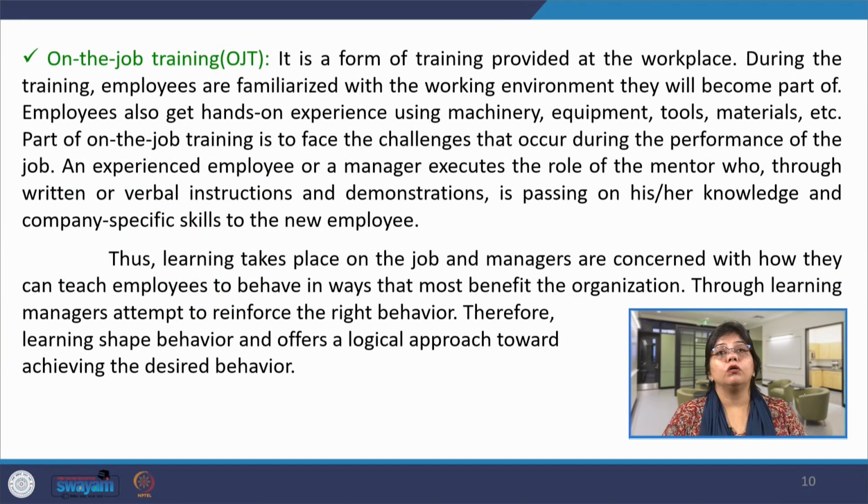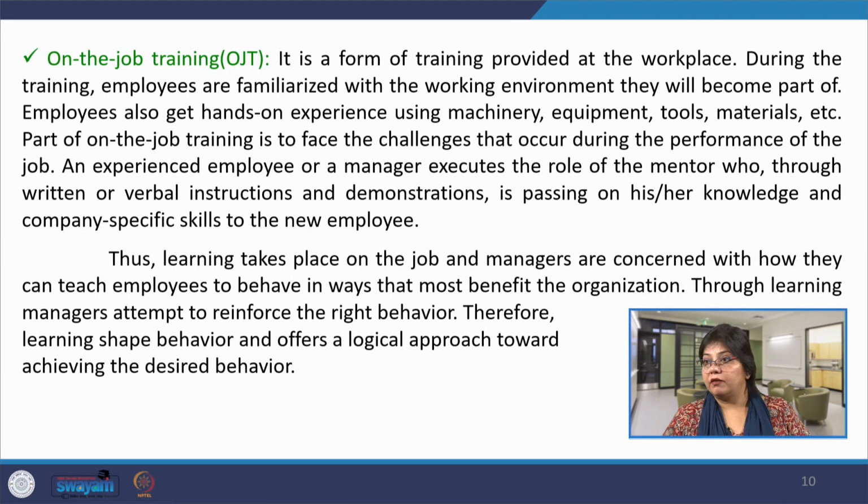The other is on the job training. This is the most common way to understand social learning theory, where employees are familiarized with the working environment they have become part of. Employees get hands-on experience in using different machinery, tools, materials, and they are being associated with experts, so that they can understand the challenges that they will face in working in that same environment.